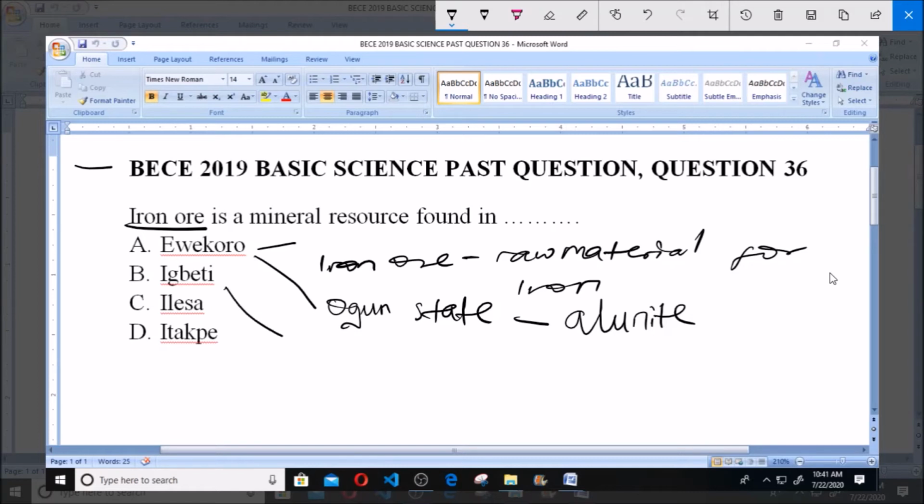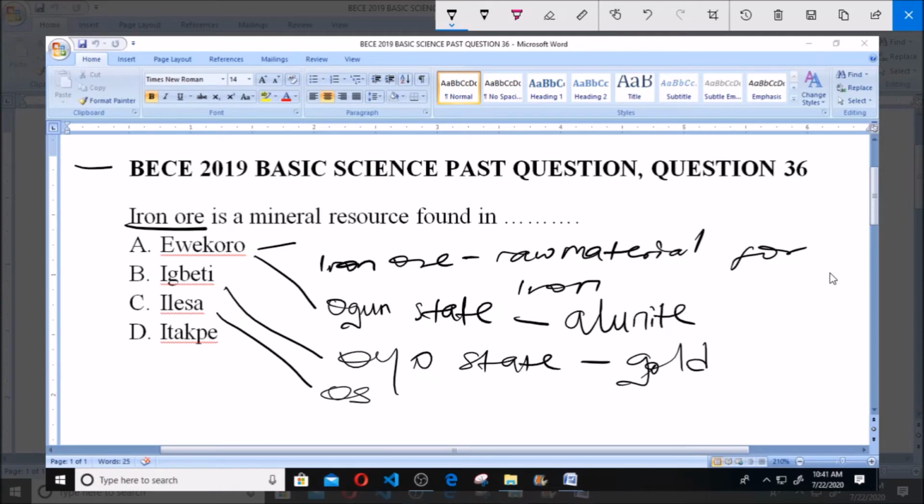Now B on the other hand is found in Oyo State. And what you find mainly here is gold. You find gold here in Oyo State. Now C says Ilesha. Ilesha is found in Osun State, and the main mineral resources found in Ilesha are gold and mica.